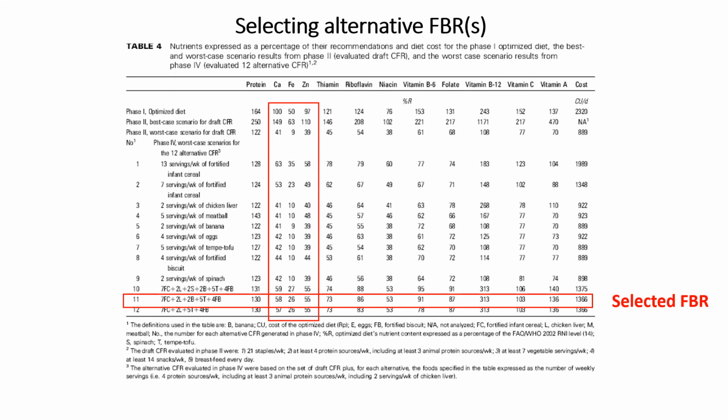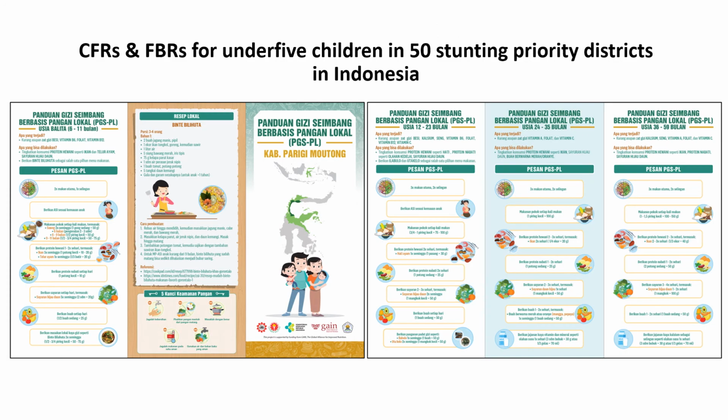And that is understandable when you have an absolute problem nutrient, because when you have an absolute problem nutrient, you should be considering additional solutions beyond the food basket. For partial problem nutrients, the solution is in the food basket. You can just improve the frequency of consumption, but for the absolute problem nutrients, you might want to expand the food basket to allow more solutions. I will give an example of how this is done.